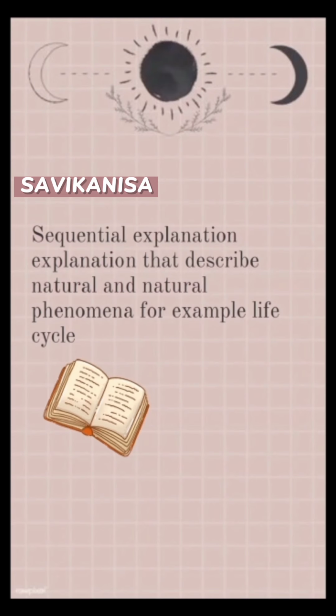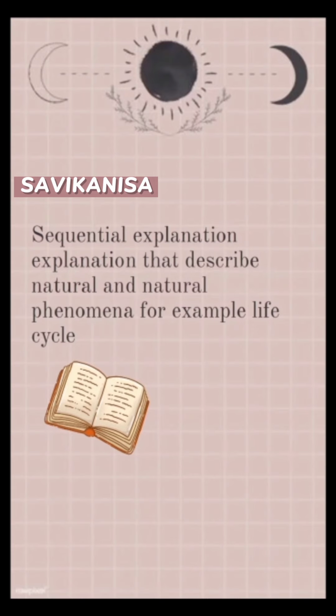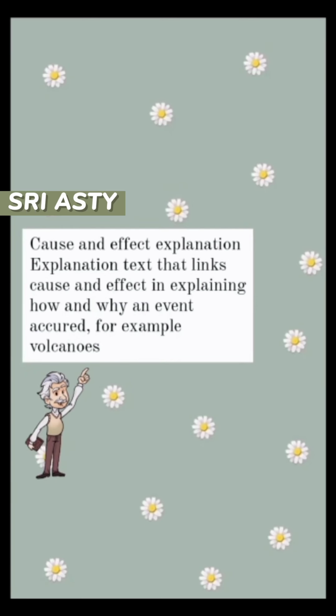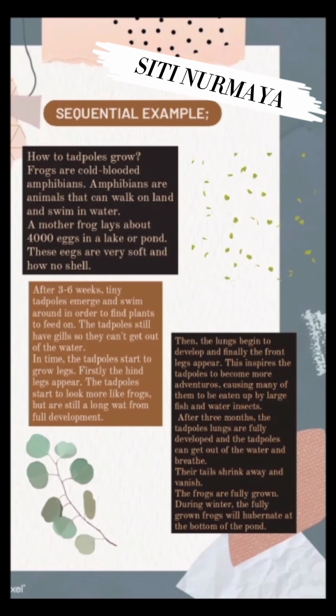Types of explanation text. Explanation texts are categorized according to the type of process they describe. Sequential explanation: an explanation that describes natural phenomena, for example, a cycle. Cause and effect explanation: an explanation text that links cause and effect and explains how and why an event occurred, for example, volcanoes.